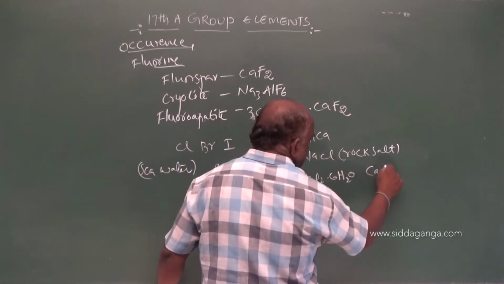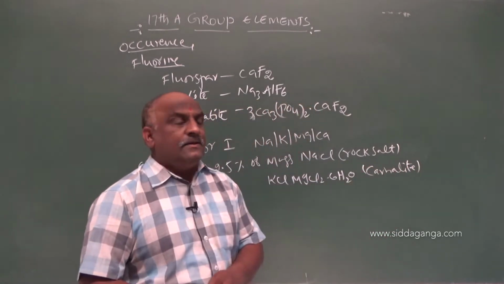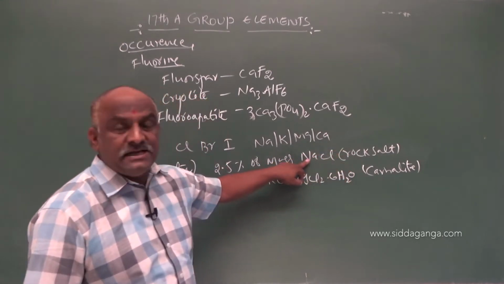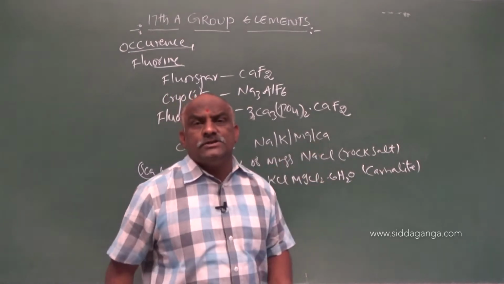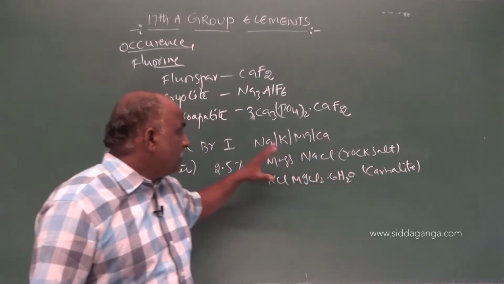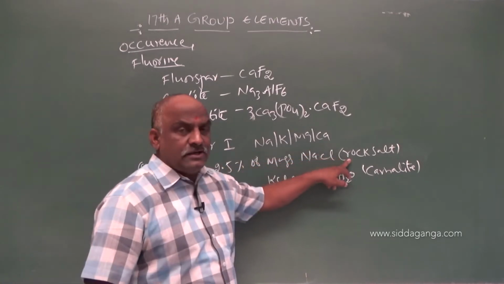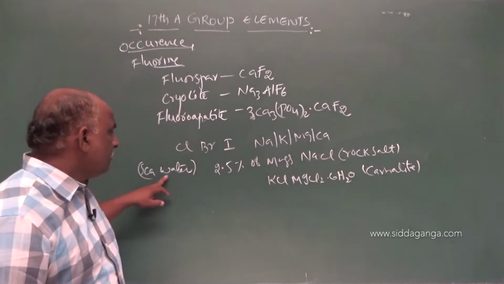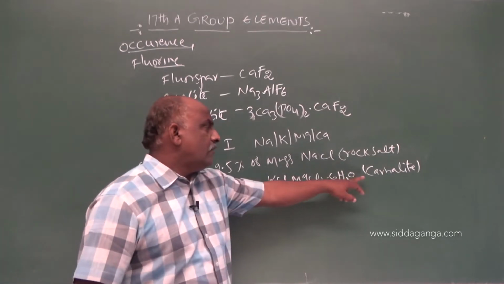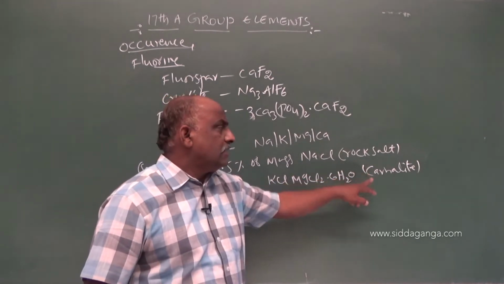This compound is called carnallite: KCl, MgCl2, 6H2O, and rock salt, NaCl. And Chile saltpeter, we know that saltpeter is NaNO3. So these are the occurrences of chlorine. Chlorine is available in the form of rock salt. The majority of chlorine is available in seawater, that is 2.5% by mass. Chlorine is also available in the mineral KCl, MgCl2, 6H2O, called carnallite.